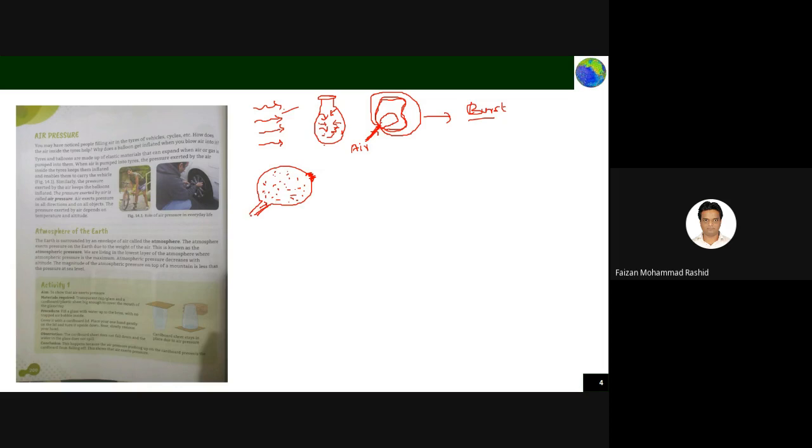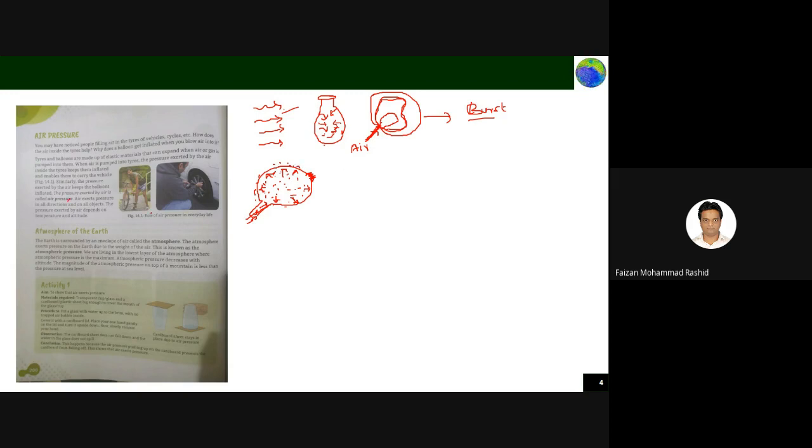But if you are putting more and more air into it, either from your mouth or through any machine, what will happen? The wind pressure will be exerting a lot of force on your balloon, and the balloon will burst. So this force which the wind is exerting is called pressure. It means if you put wind inside any object, then it will exert pressure on it.